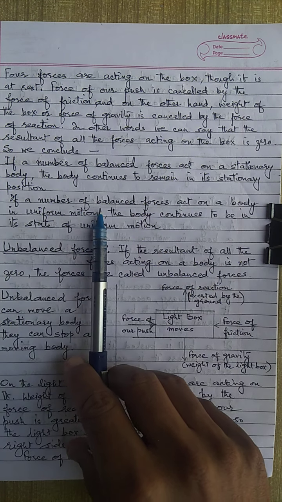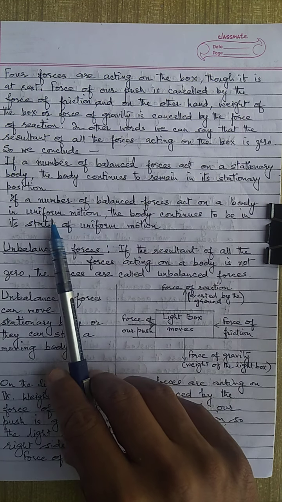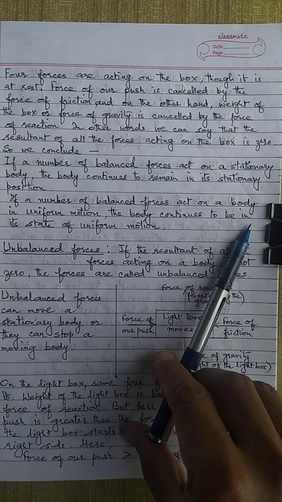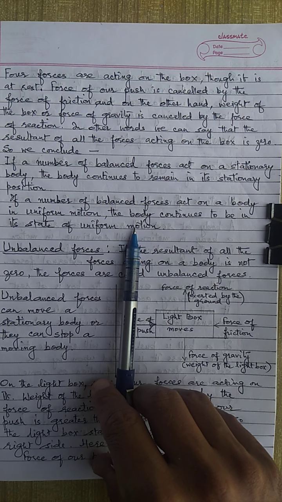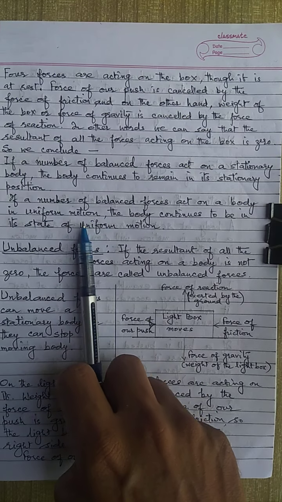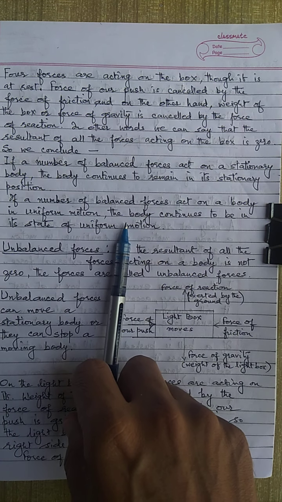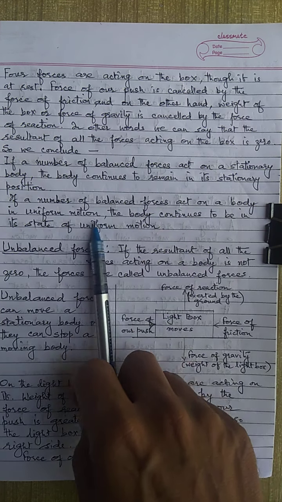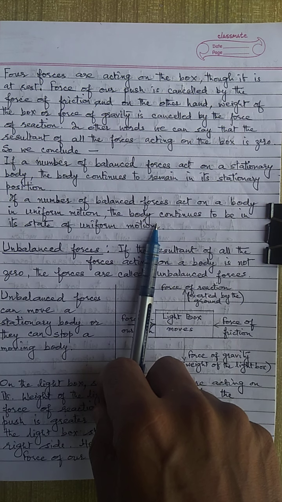Next, if a number of balanced forces act on a body in uniform motion, we know what uniform motion is, the body continues to be in its state of uniform motion. Here when the body is in uniform motion, there will be forces, but there will not be any unbalanced force. We will understand this point after we study the first law of motion.